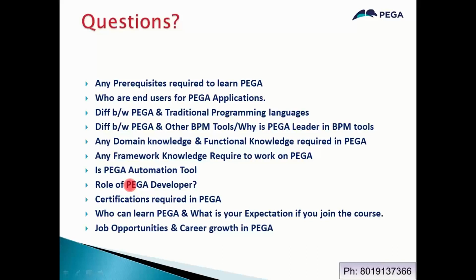Pega has some certifications, like CSA, Certified System Architect, and Certified Senior System Architect. If you want to apply for a job, at least complete the first level, the Certified System Architect certification. If you complete that, you can apply for Pega jobs. Or, when you first put in the resume, you can put certified, but by the time you join the organization, or before you clear the final round, complete the certification. Even if you haven't done the certification yet, you can put it as certified and do it later, no issues, because by the time you join any organization, the certification must be there.